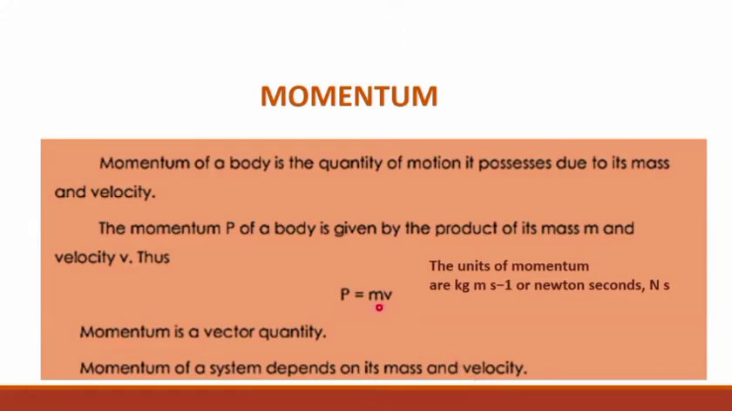From the formula p is equal to mv, we get the unit of momentum. The mass unit is kilogram and the velocity unit is meter per second. So the momentum is equal to kilogram meter per second, or the SI unit for momentum is Newton second.